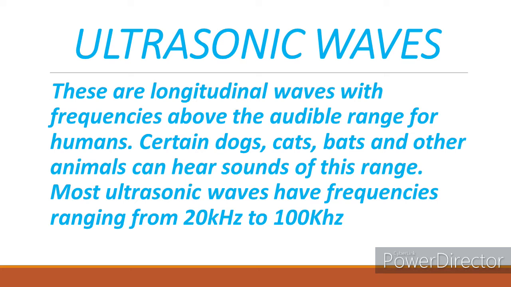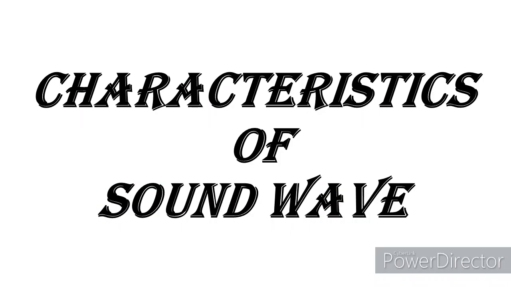Even in industries, ultrasonic waves have useful applications. For example, they are used in quality control of friction pads for automobiles and aircraft discs, as well as in automatic rangefinders for cameras. So these are the basic categories of sound waves. And then finally, for this particular segment, the characteristics of sound waves.